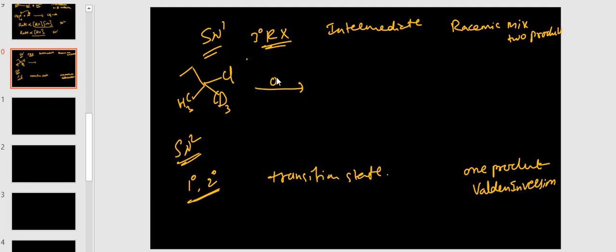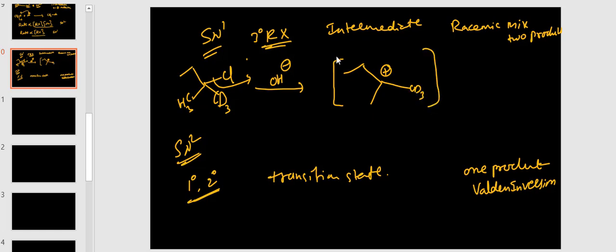Whenever it reacts with OH minus, the chlorine releases first, before attacking, in the presence of basic medium, forming a carbocation. What is the hybridization?